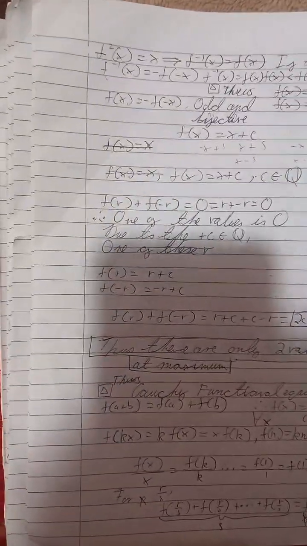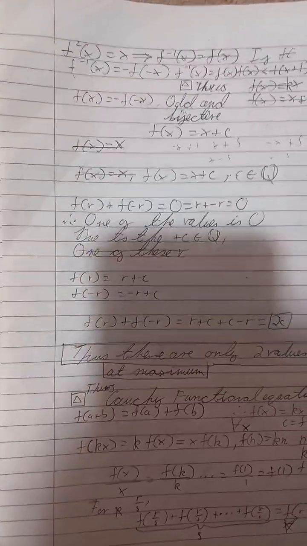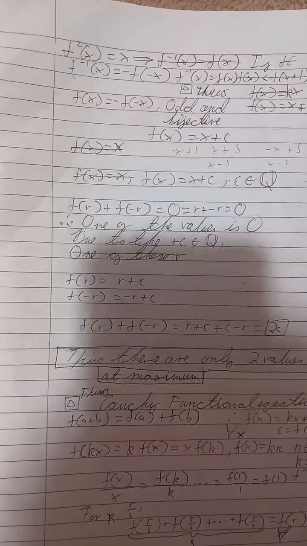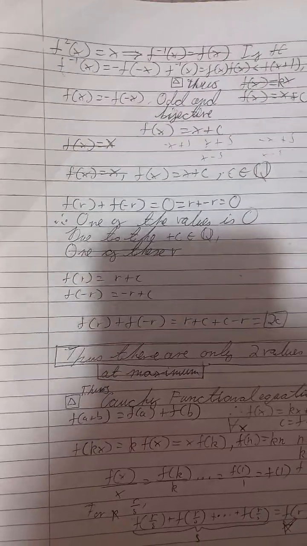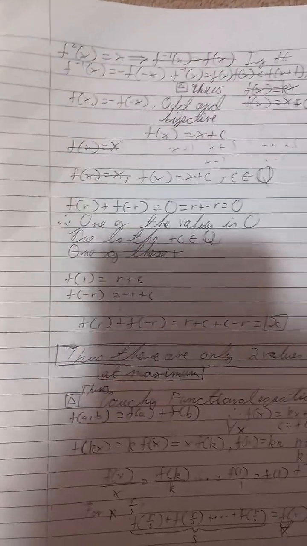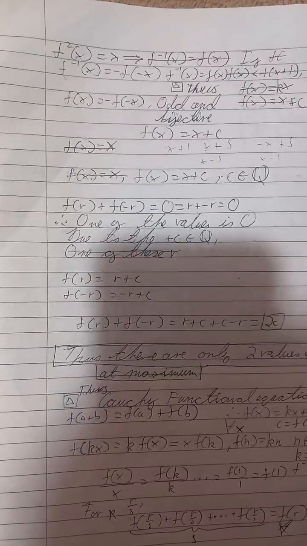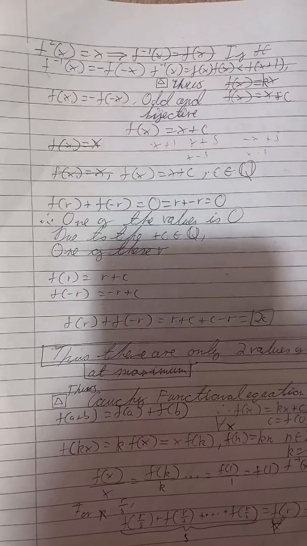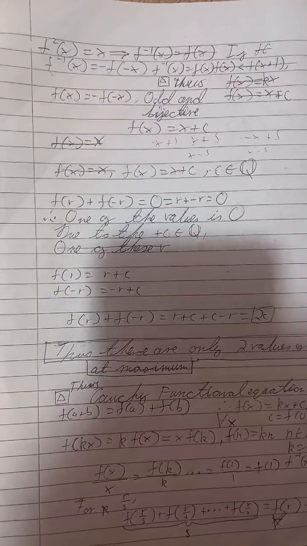So if c is equal to 0 as we stated, f of x is already equal to x then. Since this function is strictly increasing, we can see f of x is equal to x, and f of r plus f of minus r is equal to r plus minus r, which is equal to 0. So therefore, one of the values is 0.